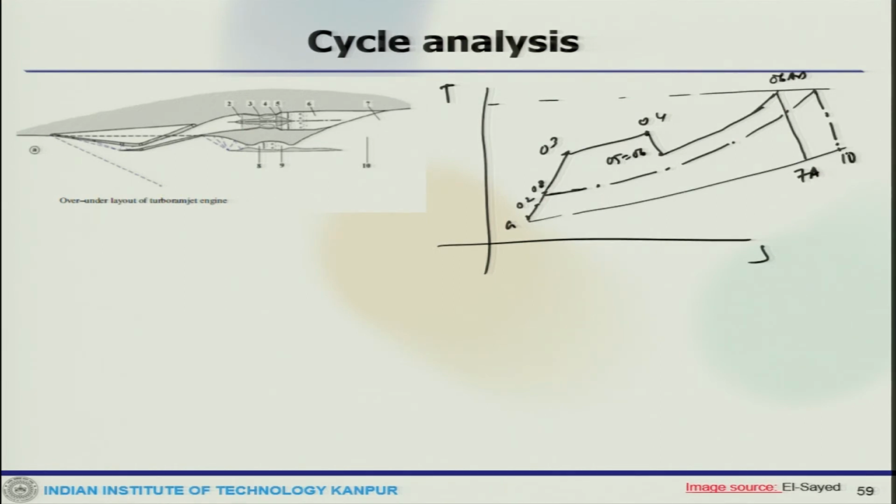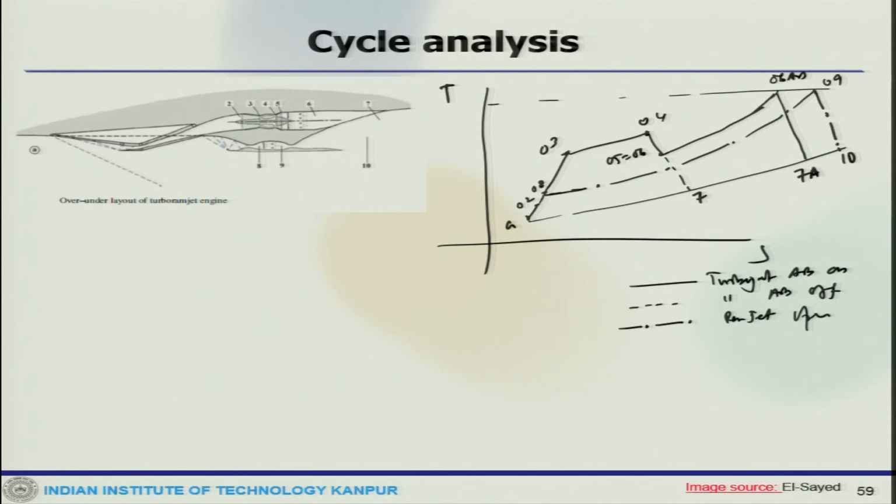So, this is 10, this is 09, and this is 7. So, again same thing. So, solid line is turbojet AB on, dot is turbojet AB off, this is ramjet operation.